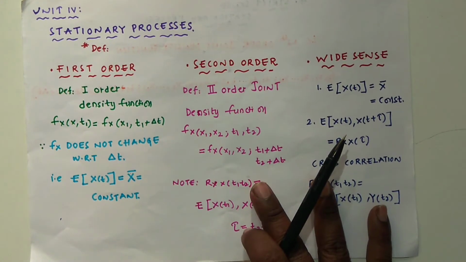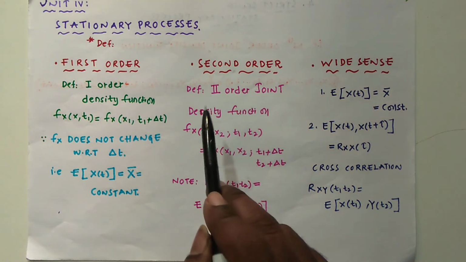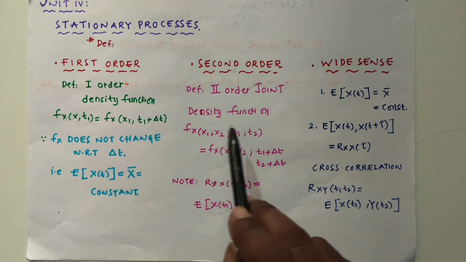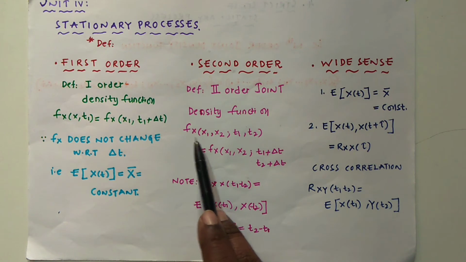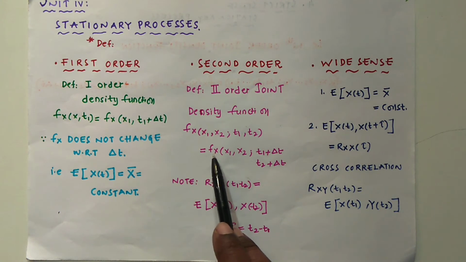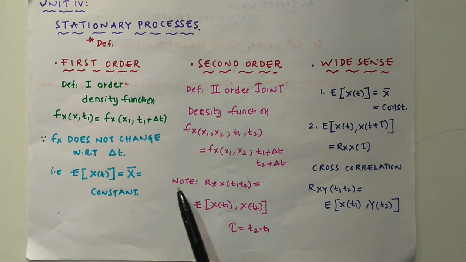So I will give the definition. A random process is said to be stationary to the second order if its second order joint density function does not change with a time shift value. We know this is the condition: f X of x1 comma x2 chosen at t1 t2 must be equal to f X of x1 comma x2 at t1 plus delta t, t2 plus delta t, for all t1, t2 values and delta.